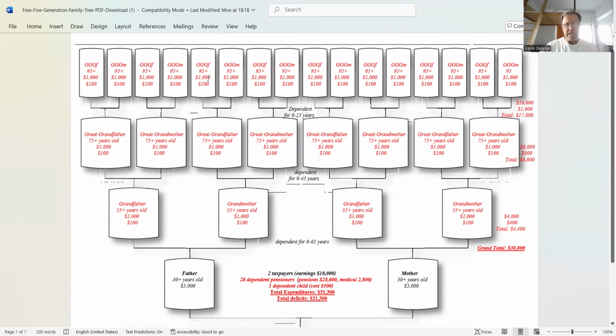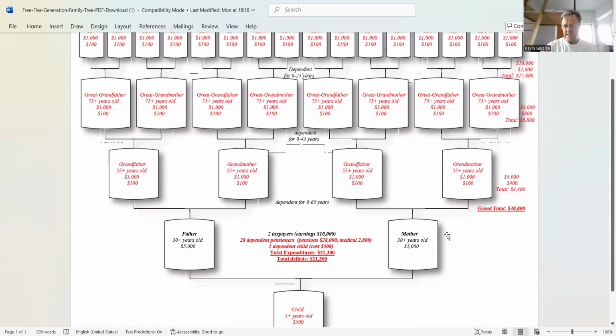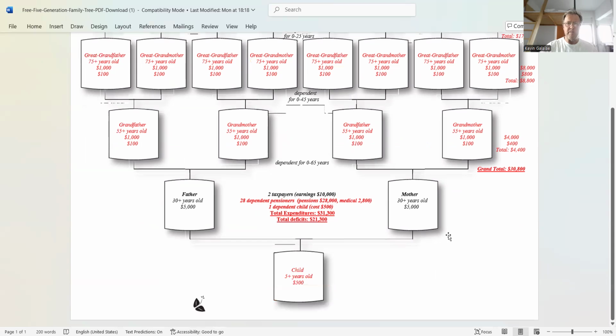And let's say if the life expectancy reaches 120, then this generation of great-grandparents would have to be supported by these taxpayers for 0 to 25 years. And this is obviously unsustainable.